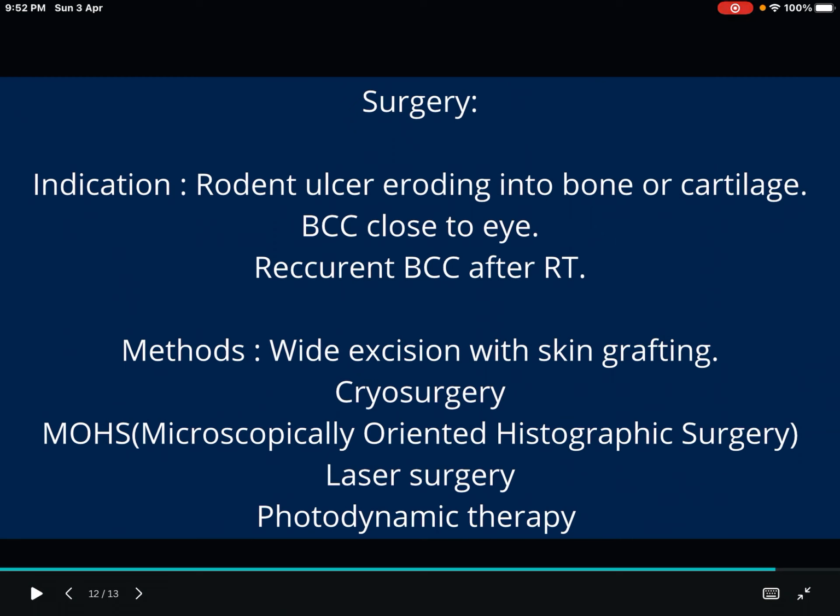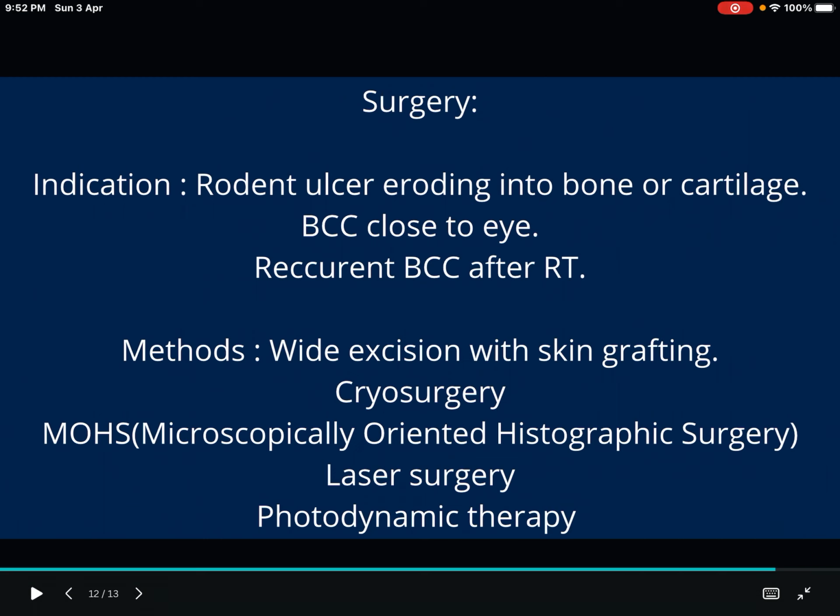Coming to the surgery, the first choice is radiotherapy. But when to do surgery? What are the indications? If the rodent ulcer is eroding into the bone or cartilage, as I have already told, we can't do radiotherapy. So that is the first indication for surgery. And if the basal cell carcinoma is close to the eye, a vital structure, we can't do radiotherapy, so we have to do surgery only. And if it is recurrent basal cell carcinoma, even after radiotherapy, we still have to go for surgery. So rodent ulcer eroding into the bone or cartilage, basal cell carcinoma close to the eye, recurrent basal cell carcinoma after radiotherapy. In these 3 conditions, we have to go for surgery.